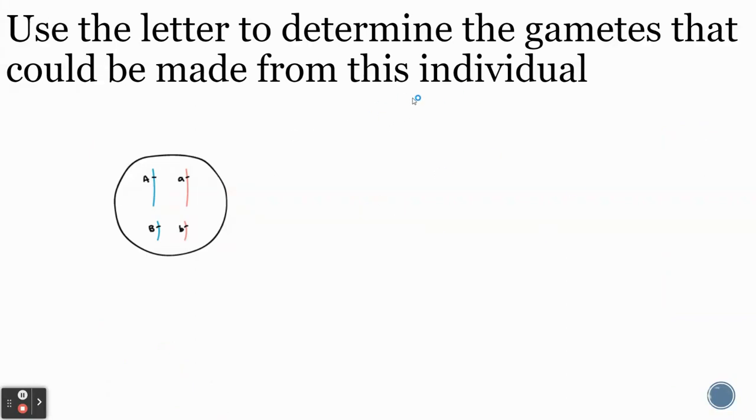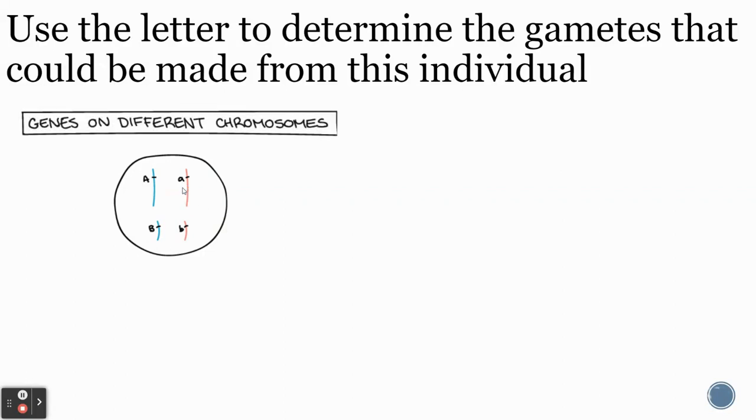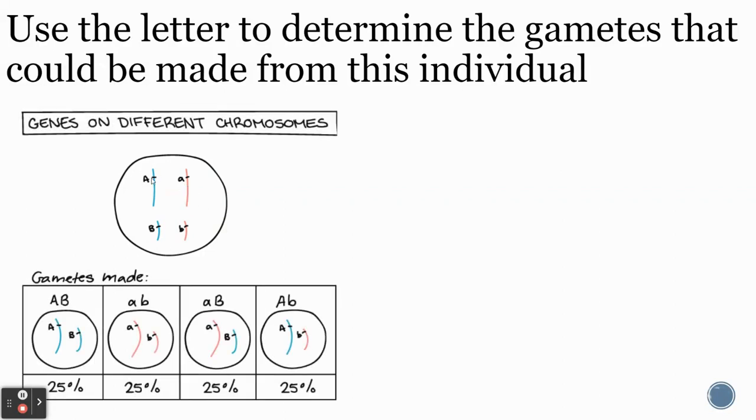So in this video, we're going to finish off by taking a look at how gametes can be made. So if you look over here, we have a cell, we have big A, little a, big B, little b. And so they go through meiosis, and you get basically big A, big B, little b. And then sometimes the little b goes on the same side as the big A, and so you get big A, little b. And the big B goes on the same side as the little a, and you get little a, big B. So these are the different gametes that you can form. And that's how meiosis would happen.